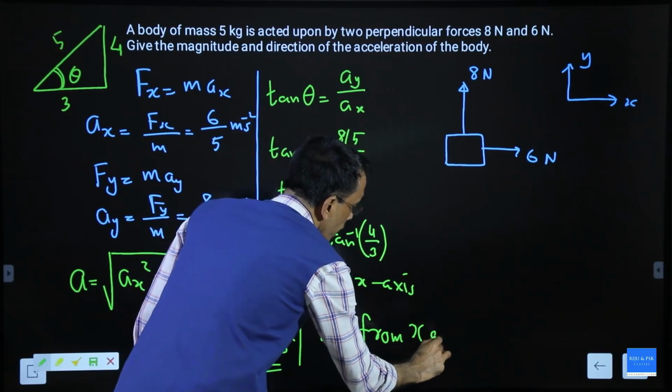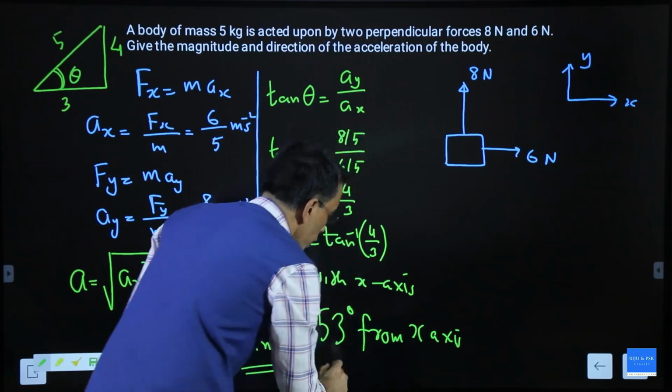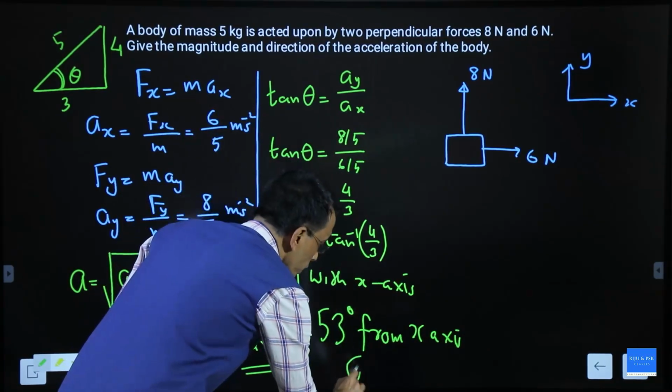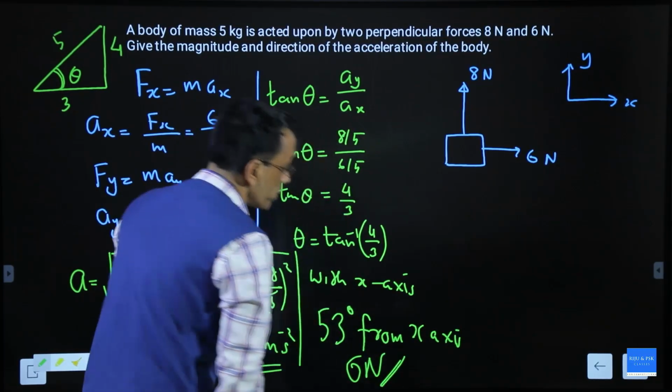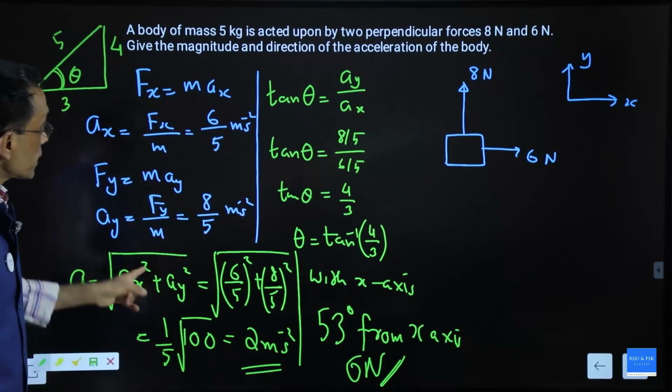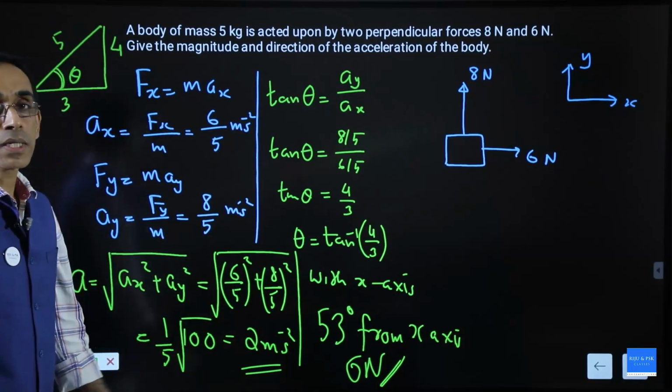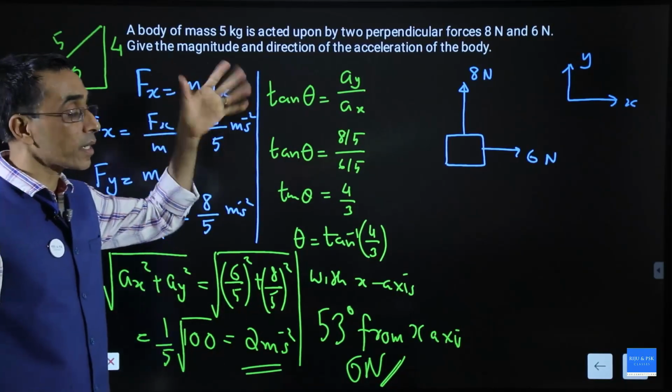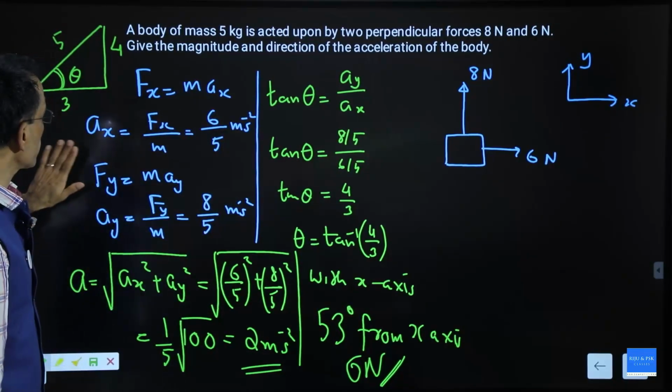from x-axis, or 53 degree from 6 Newton. That's the best way of expressing it. From 6 Newton at 53 degree. That means it's closer to 8 Newton. This is using the component form. The other method is finding the resultant in the beginning. Okay, I think this part is okay.